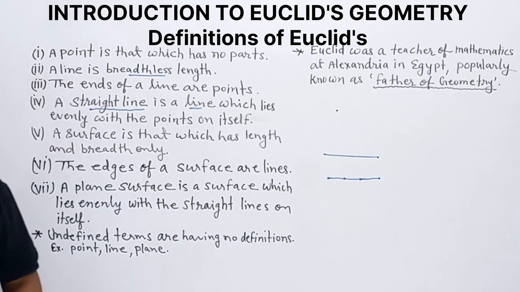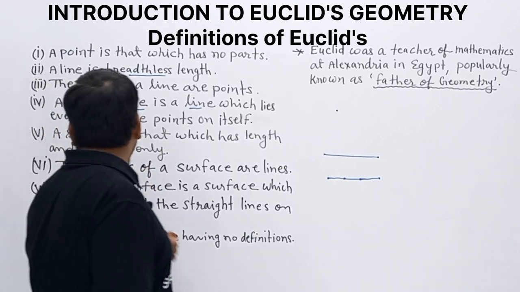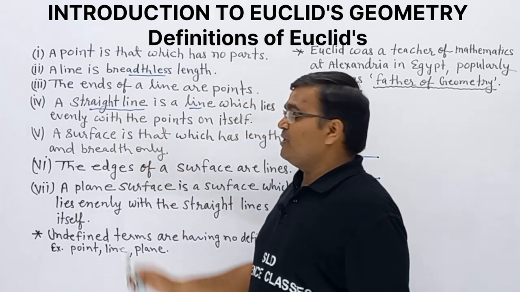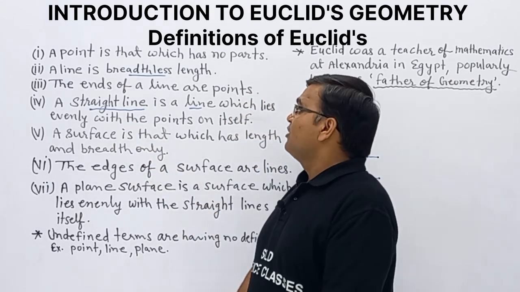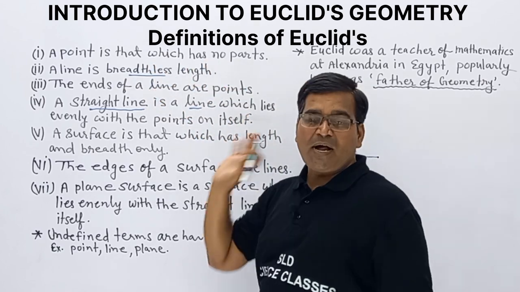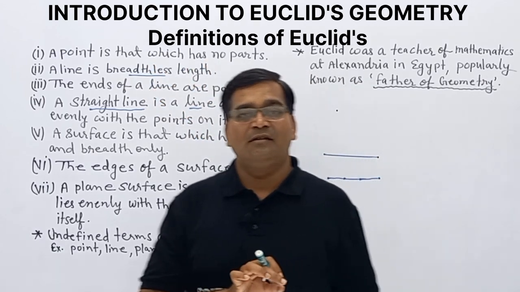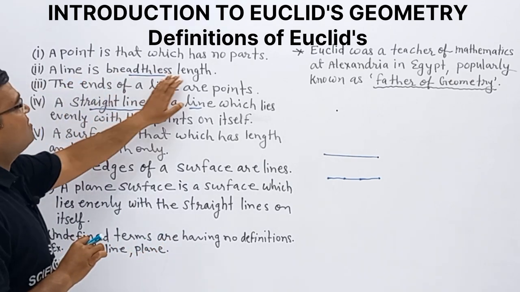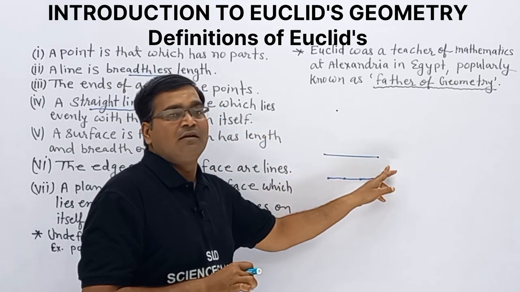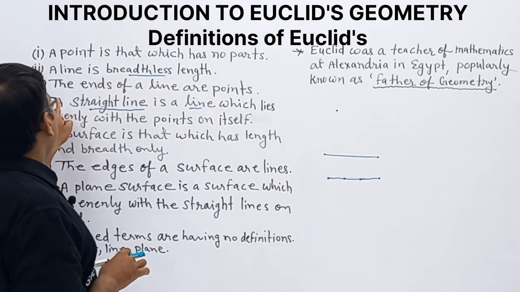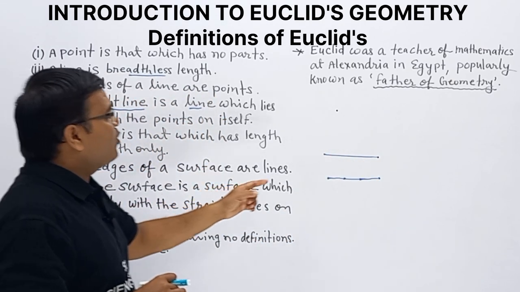Clear? So observe, simple. These are the 7 definitions given by Euclid in our syllabus. First, a point is that which has no part, no component. A line is breadthless length: only length, no breadth. The ends of a line are points.